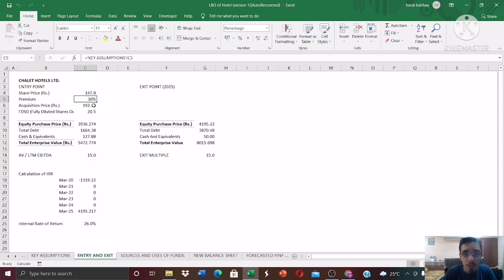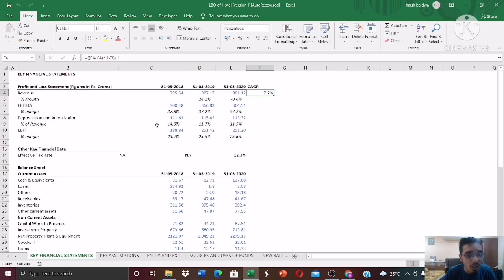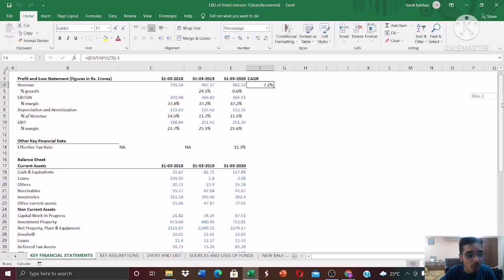So the share price as on that date was 147.8, and typically in a leveraged buyout model you have to pay a premium. So the premium is 30%, and the acquisition price will be nothing but 147.8 into 30% plus 147.8, which gives you 192.14. And this is the fully diluted shares outstanding. So if you multiply them both, you get the equity purchase price, and this is the total debt as on 31st March 2020, which you can find in the balance sheet of the company, as well as I have mentioned it over here in this file itself, the historical financials.